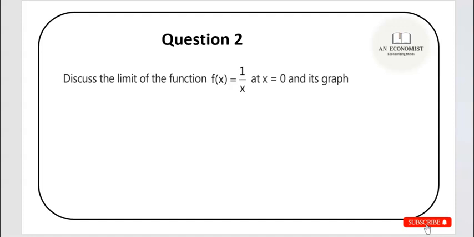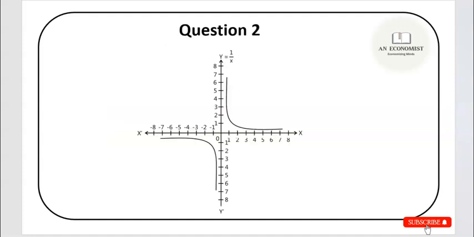Let me do another question with you. Discuss the limit of the function f(x) = 1 upon x at x equals 0 and its graph. So if you find limit x tends to 0 plus f(x), that is limit x tends to 0 of 1 by x. Now if you put 0 here, you will see that there is no finite value to which this graph is tending. Let me show you the graph first. This is the graph of f(x) = 1 upon x.